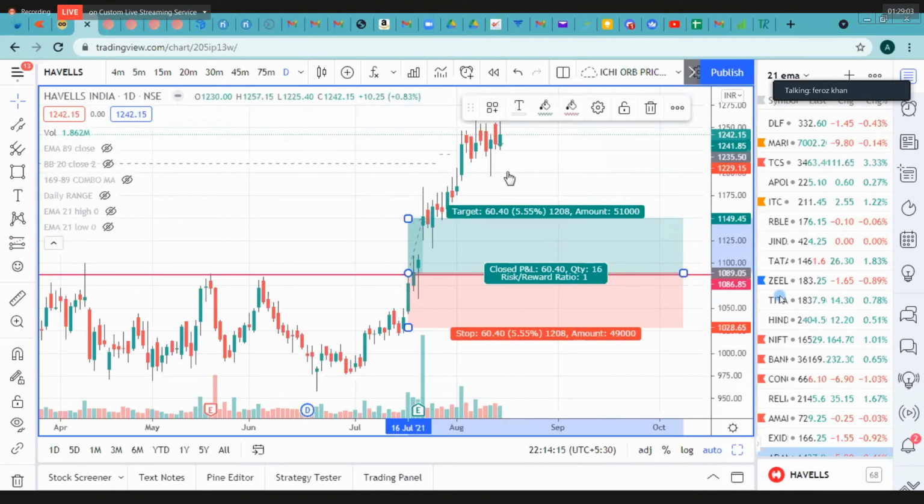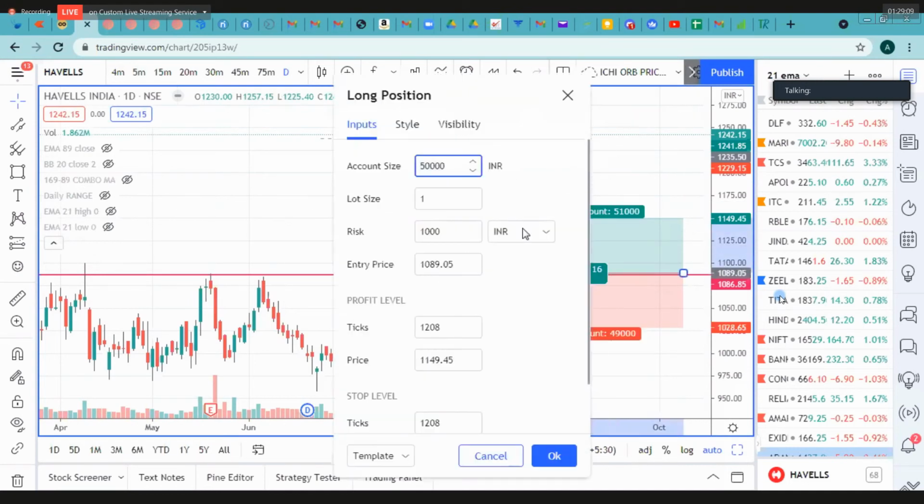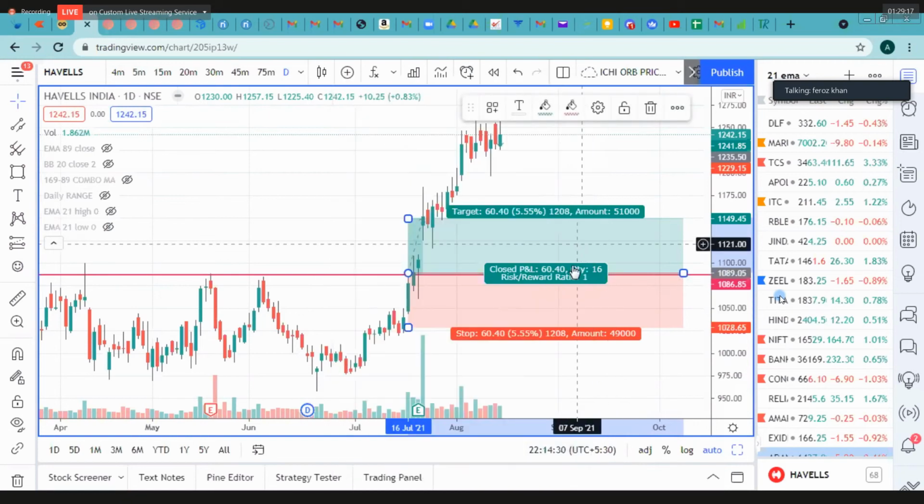It's very easy and very helpful for beginners, especially if you don't know what position sizing is. Here I have set the risk as 1000 rupees, and when I mark it, it gives me the exact point at which my stop loss can be, including how much quantity I should invest in the stock.